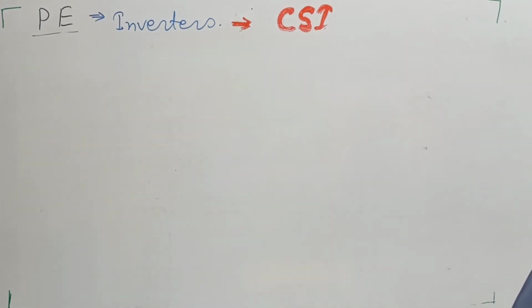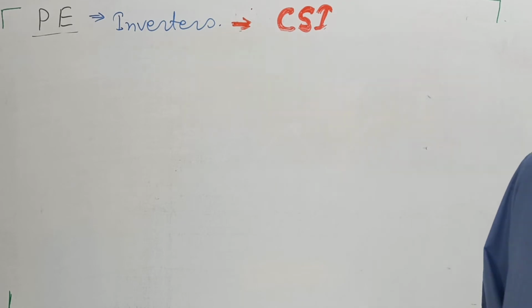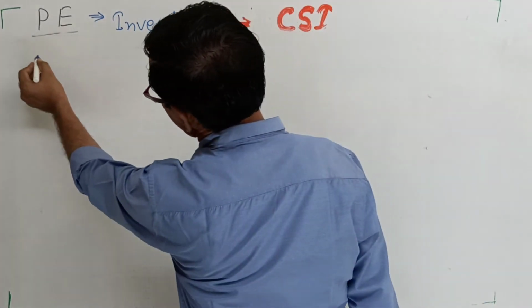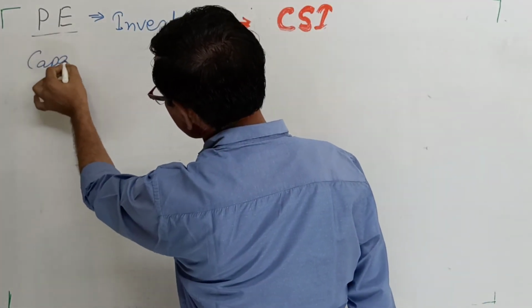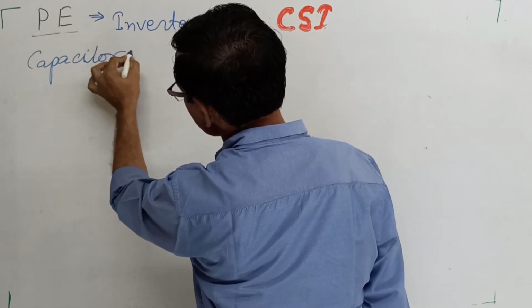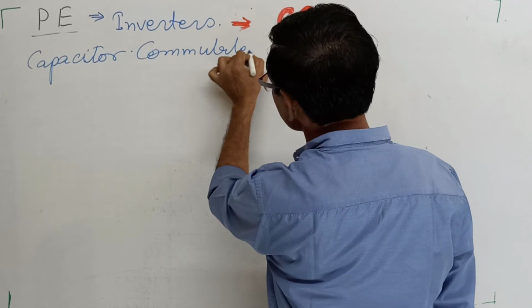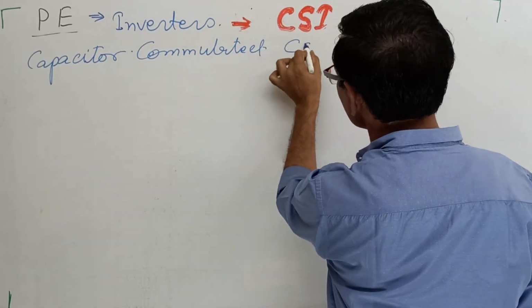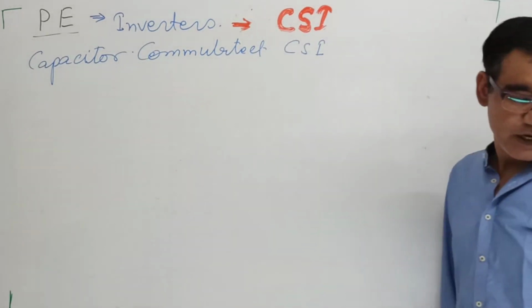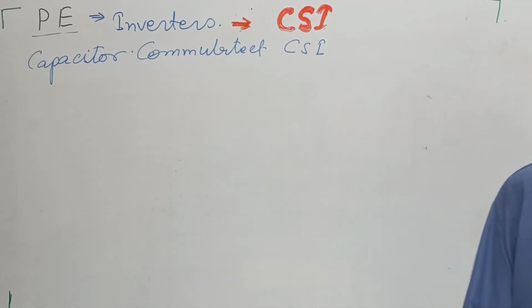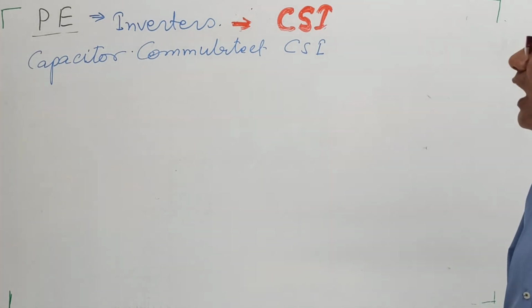It is the capacitor commutated current source inverter with R load.